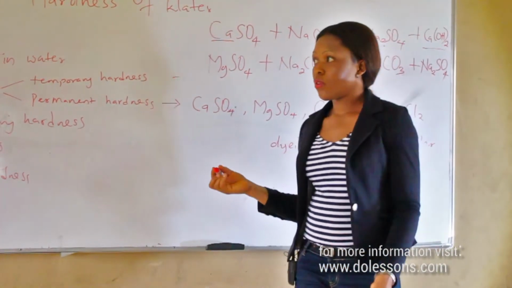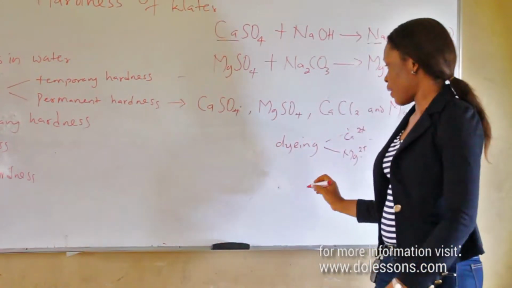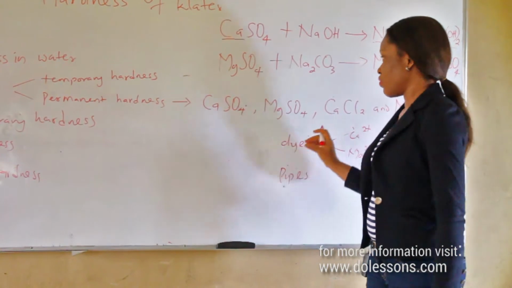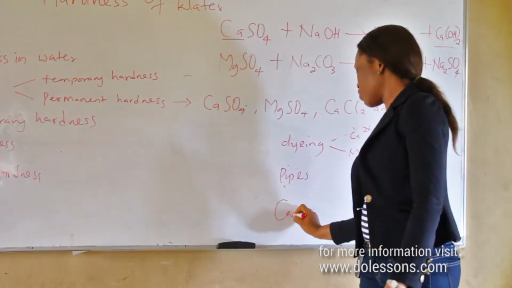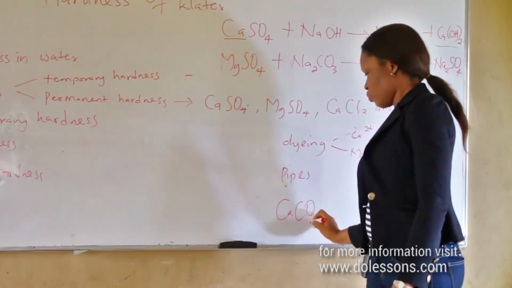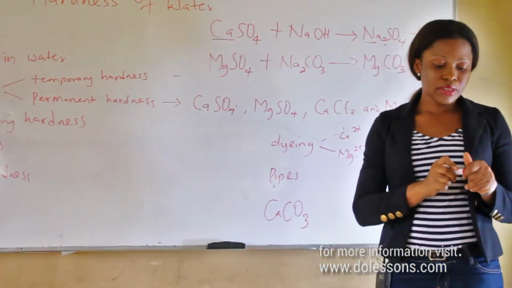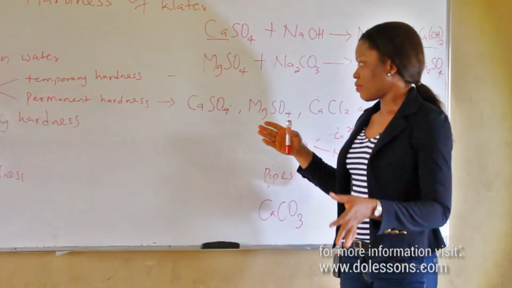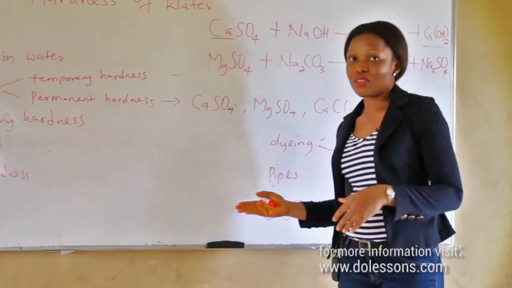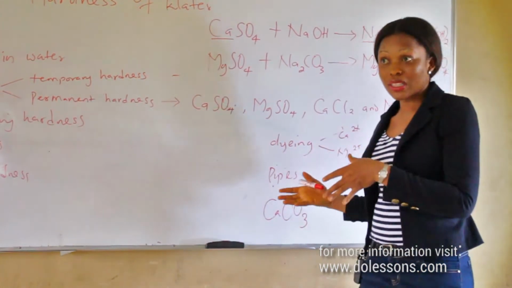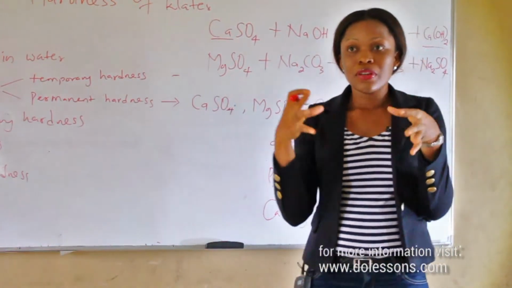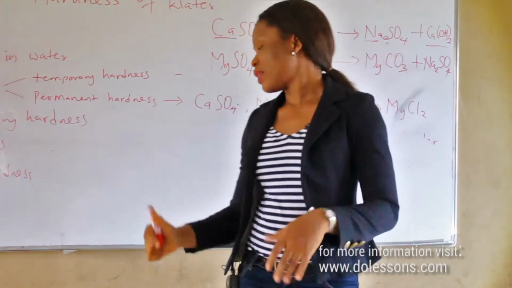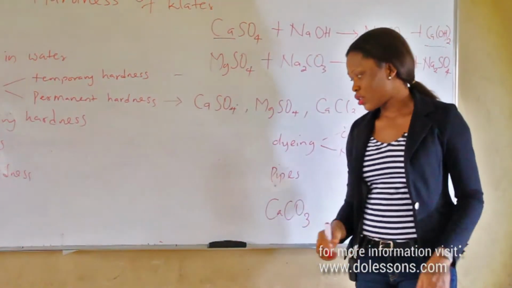They also cause blockages of pipes as a result of deposition of calcium carbonate. When hard water flows through pipes, if they break down to form calcium carbonate, which is solid, it gets to deposit on the pipe, and with continuous flow of the water at a point, the deposition will cause a blockage of the pipe.